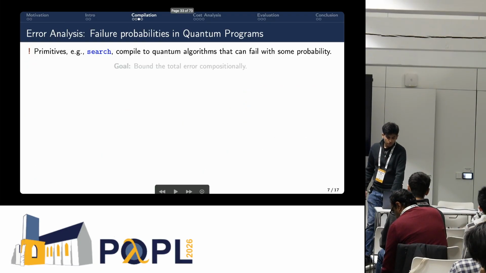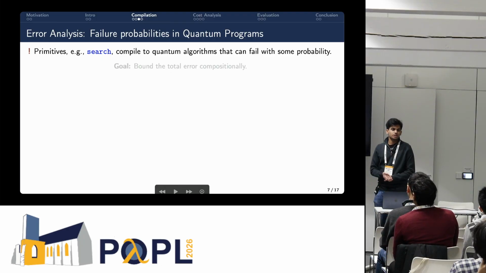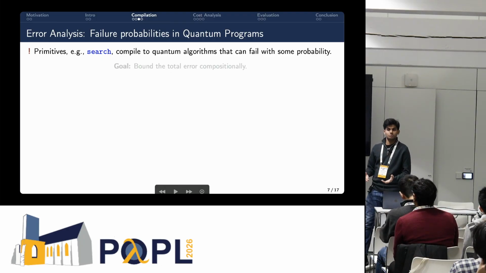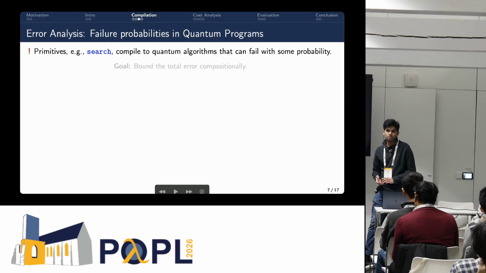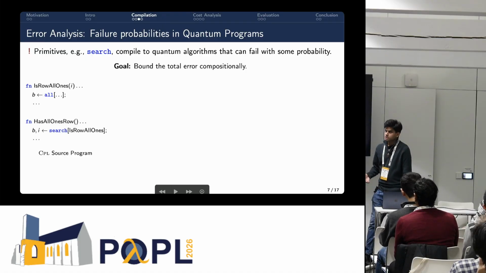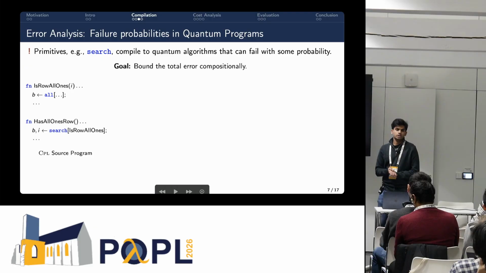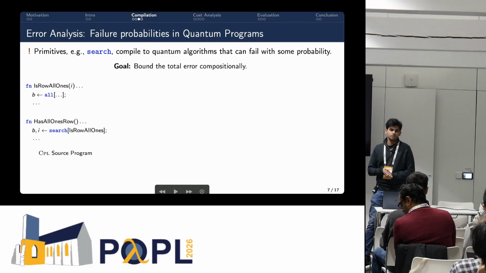But then still the story of compilation is not over. There's a more interesting problem as well of taking care of the errors. Most of the times when you write a classical algorithm, we don't need to worry about the fact that they can fail. Sometimes you will get a result that does not make sense, but well, quantum algorithms do. They have a failure probability. So how do we take care of this to make sure the resulting quantum program has a certain error, and it's not just errors that you don't know about? You have chosen the resulting quantum program to have a maximum error.